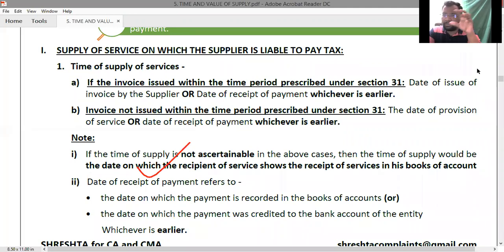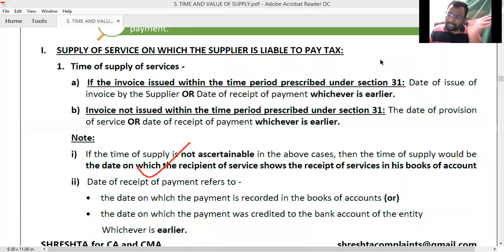This is the same point which we have learned in time of supply of goods. There also we have studied the same. If the payment is received by cheque, the date on which the payment was credited to the bank account or the date on which the payment was recorded in the books of account, whichever is earlier, will be treated as the date of receipt of payment. Same provisions, no change. Next.